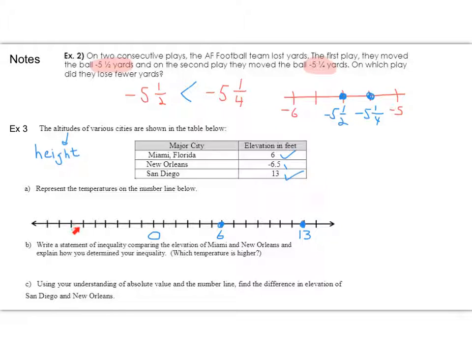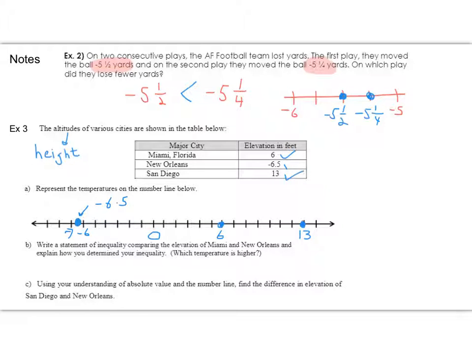So I'm going to put a dot between negative 6 and negative 7. I'm going to label those, though. All right, that's -6. That's -7. So I'm going to put a big dot right in the middle to be -6.5.